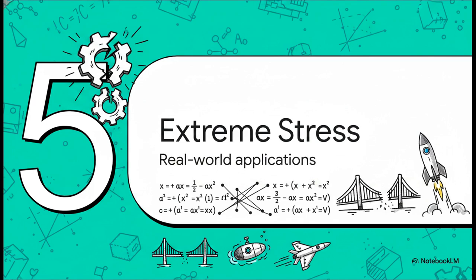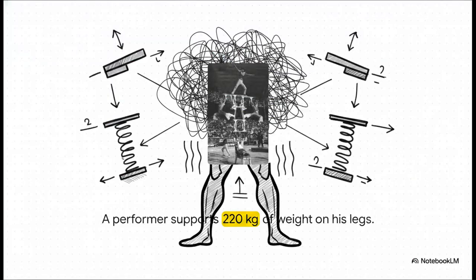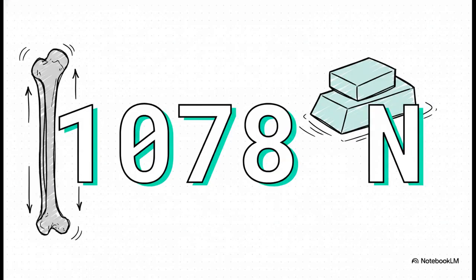So the crucial point is how these abstract mathematical formulas actually play out in extreme, high-stakes environments. Picture an incredible circus pyramid. Based on an actual calculation from our source text, the combined mass of the performers, tables, and plaques in this setup is 280 kilograms. The performer at the very bottom, lying on his back, is personally supporting 220 kilograms of that human weight right on his legs. Mathematically, if we divide that weight across his two legs, that translates to a massive 1078 newtons of force bearing down on each individual thigh bone, or femur.